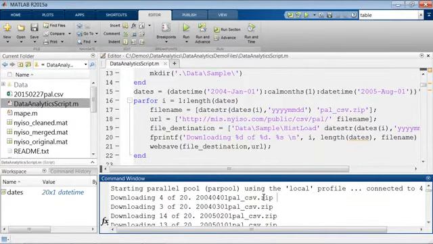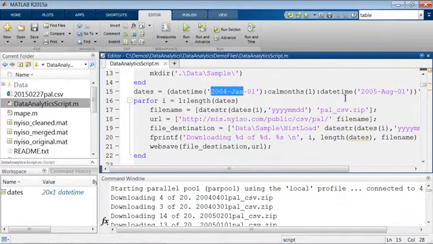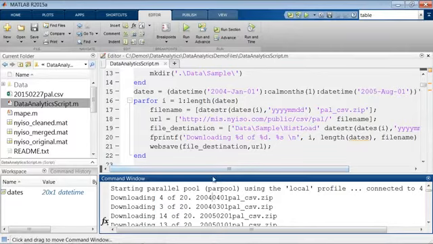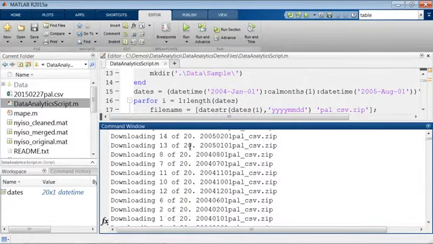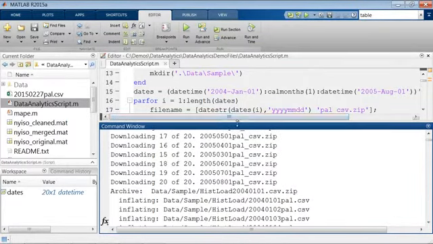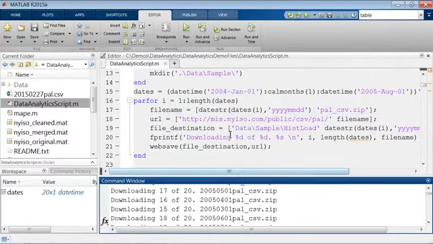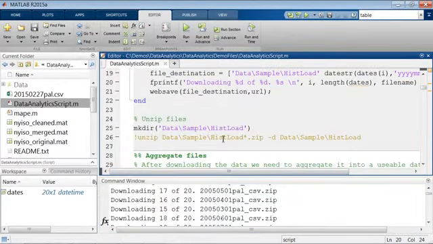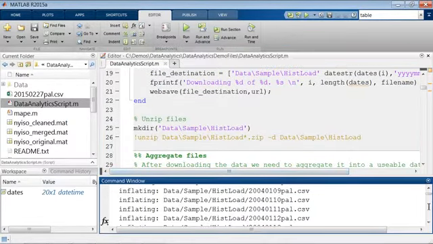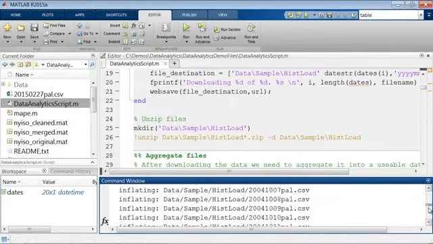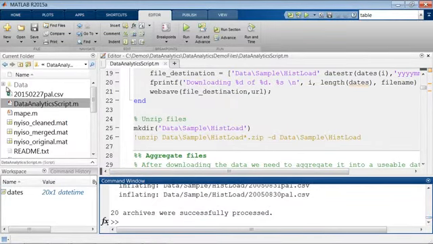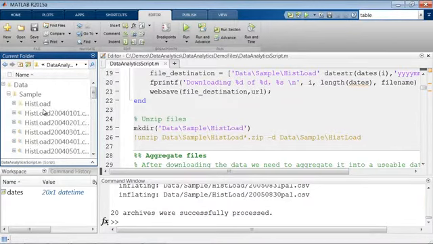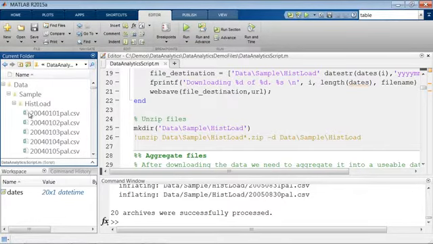So you can see here we specified I wanted to read from January 2004 to August 2005. We went through and downloaded these 20 files. Then we simply said, okay, now we want to unzip all those files, and you can see we unzip them down here. And so now in our data folder, you can see we've got our different zip files that we got from the website, and we uncompress them, and now we get a different CSV file for each day.